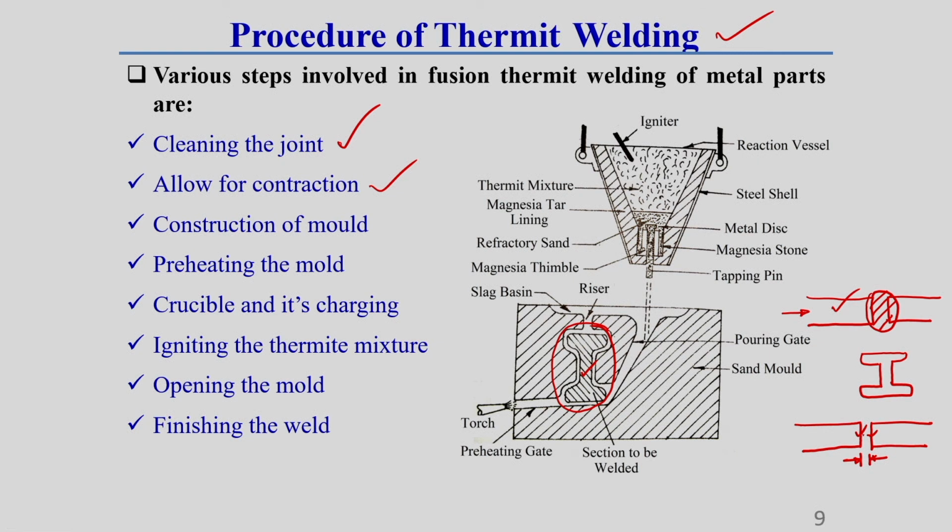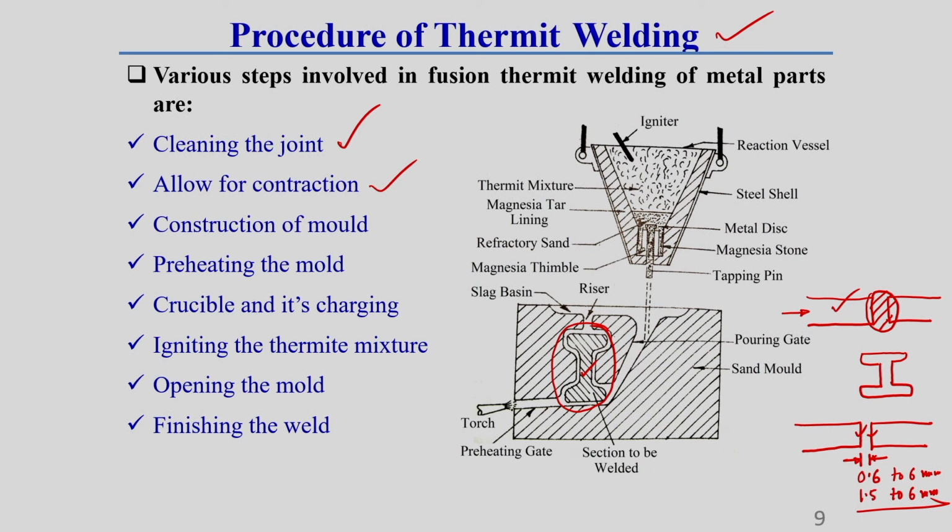This allowance for contraction is a gap we provide in between these two workpieces, which varies from around 0.6 millimeter to around 6 millimeter, or in some books it is written 1.5 mm to 6 mm. So, this much gap we provide, because it depends on the size of the section.